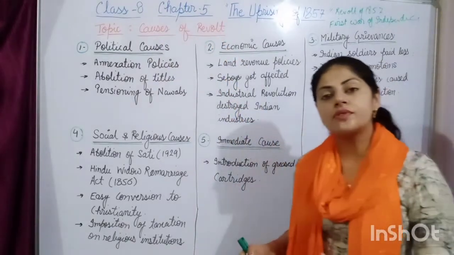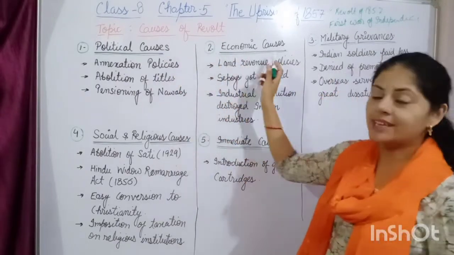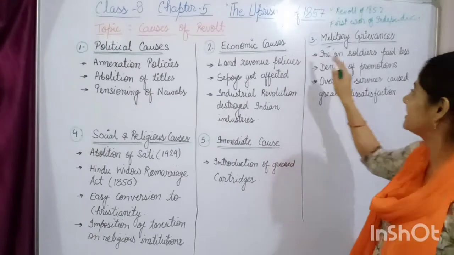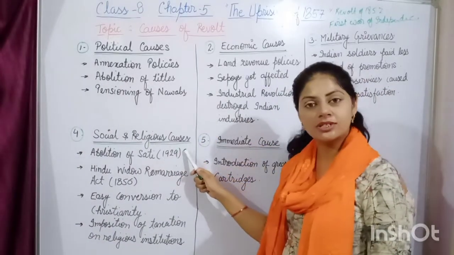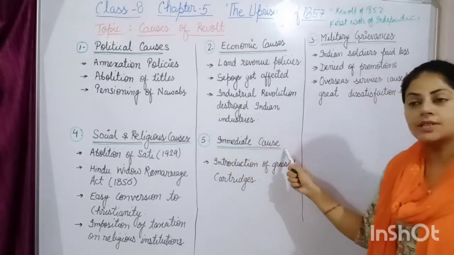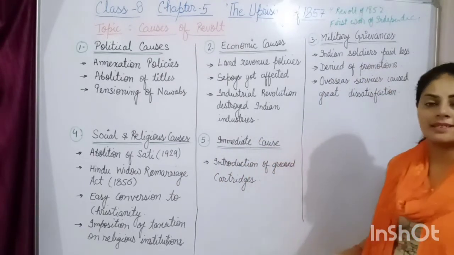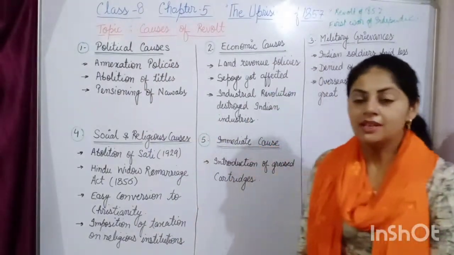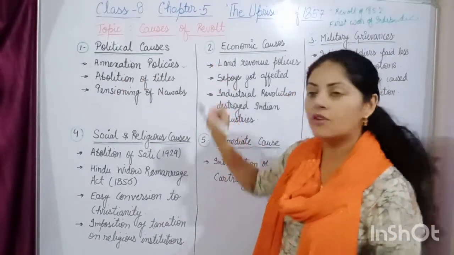With the causes of the revolt, for the convenience of study, we divide them into these categories: the political causes, economic causes, military grievances, social and religious causes, and the most important, the immediate cause after which the revolt started. Okay, so first we discuss the political causes. One of the important political causes was the annexation policy of the Britishers.